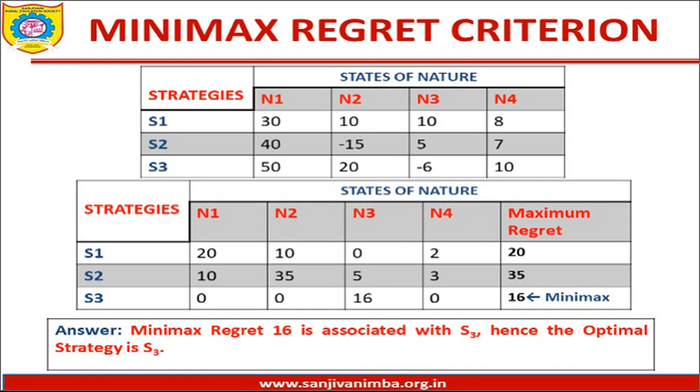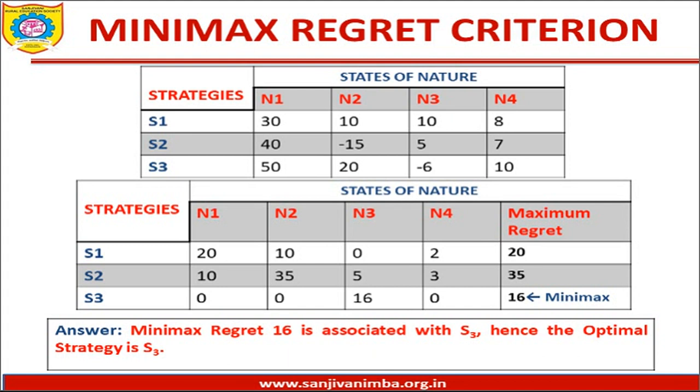Okay, so minimax regret is the last criteria. I repeat how to do the same. You have to identify the maximum value among the columns and subtract all other payoffs from that maximum value, and similarly you have to develop a regret table.